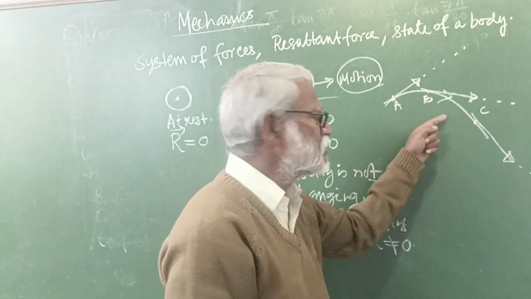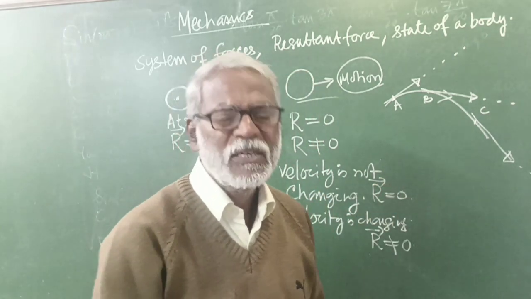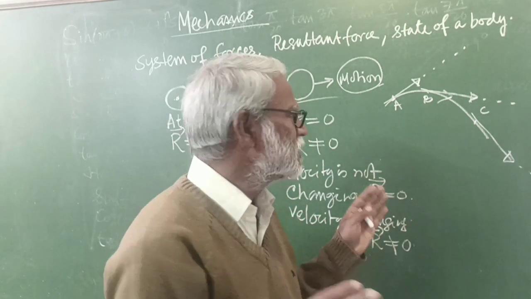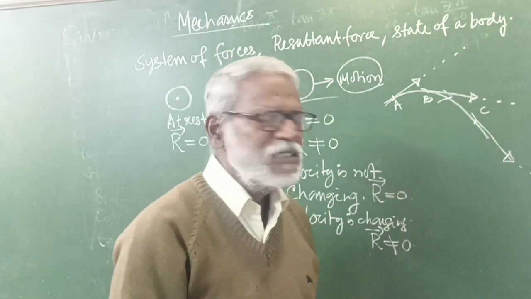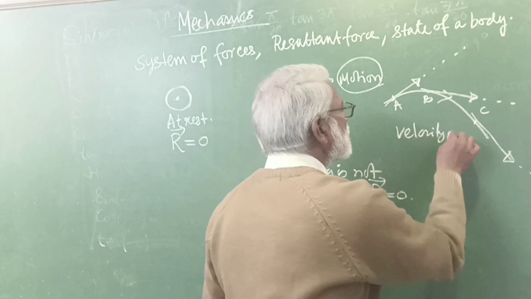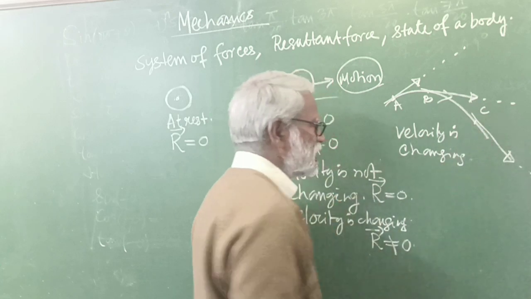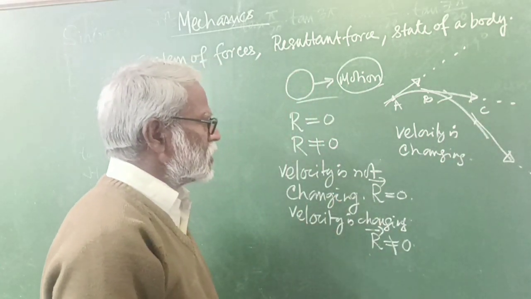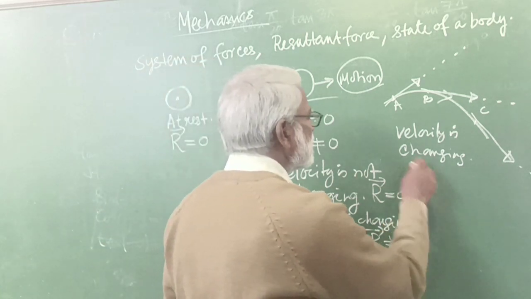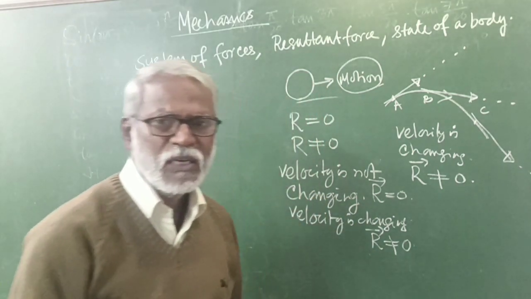Direction of the velocity changing means velocity is changing, because velocity is a vector quantity, and when the direction of a vector quantity is changing, that means the vector quantity is changing. So velocity is changing. Velocity changing means the resultant is not equal to 0.